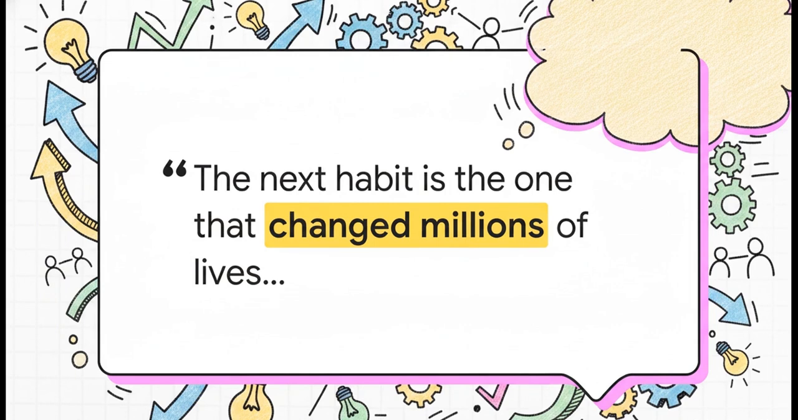And notice how it totally ramps up the emotional stakes. The next habit is the one that changed millions of lives. The prompt is literally demanding the AI to build massive anticipation here. It's promising this immense, life-altering value right around the corner. So, naturally, when you hear that, the perceived value of just sticking around for 1 more minute completely skyrockets.